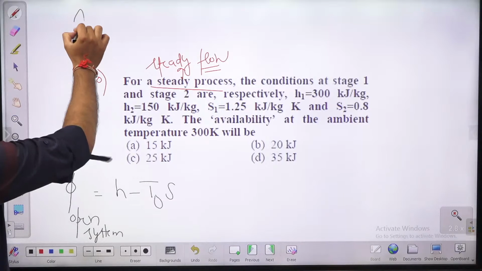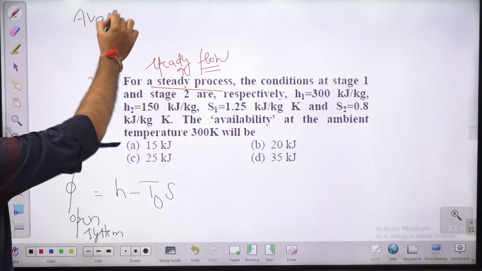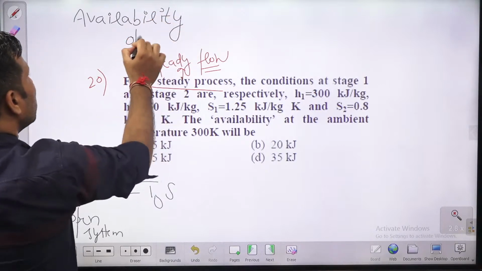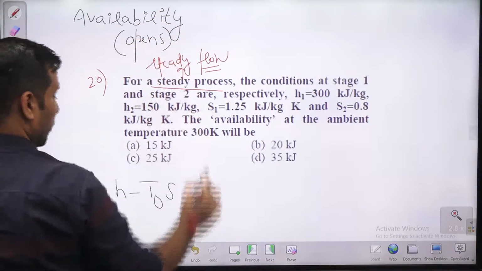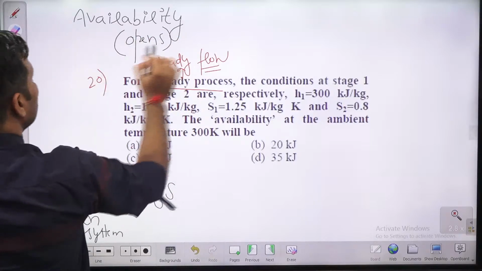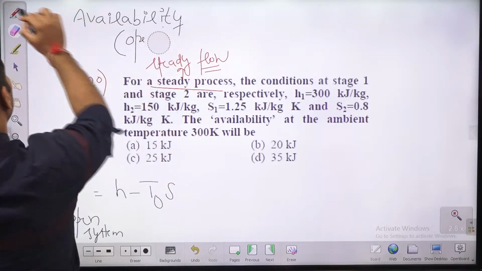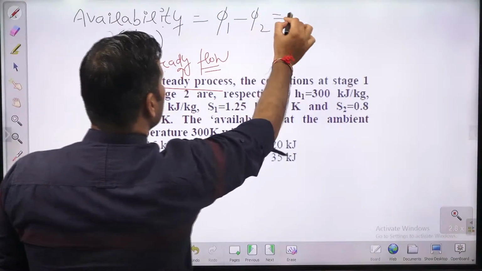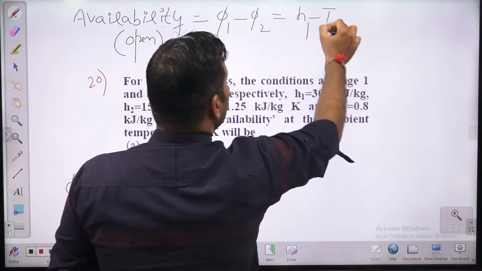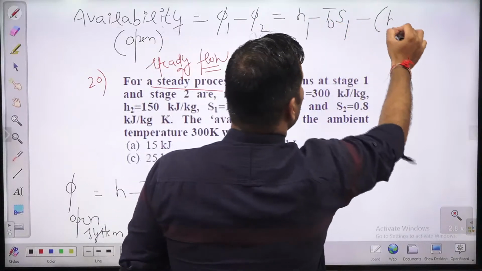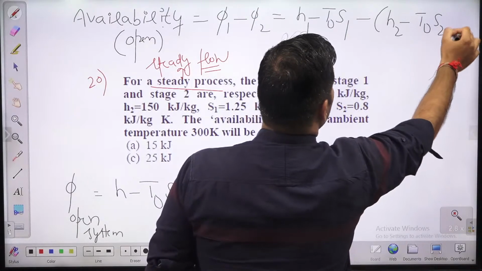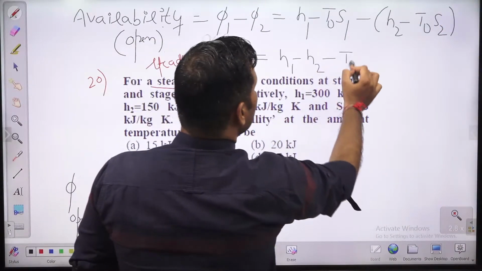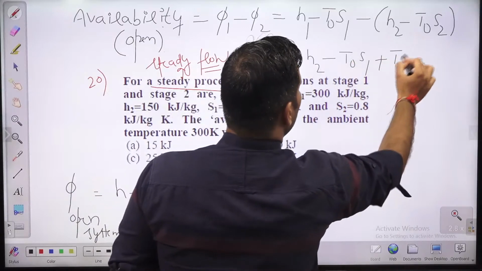और अवेलेबिलिटी क्या होगी ओपन सिस्टम की? Availability for open system is nothing but what? Phi1 minus Phi2. For open system this is nothing but what? Phi1 minus Phi2. So this is nothing but H1 minus T naught S1 minus H2 minus T naught S2. क्या आ जाएगा? H1 minus H2 minus T naught S1 plus T naught S2.